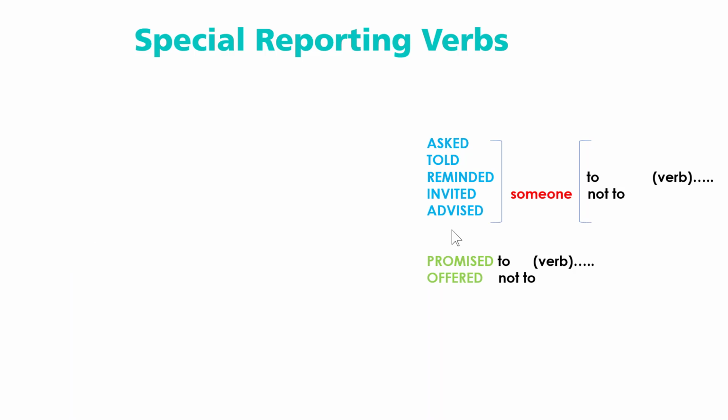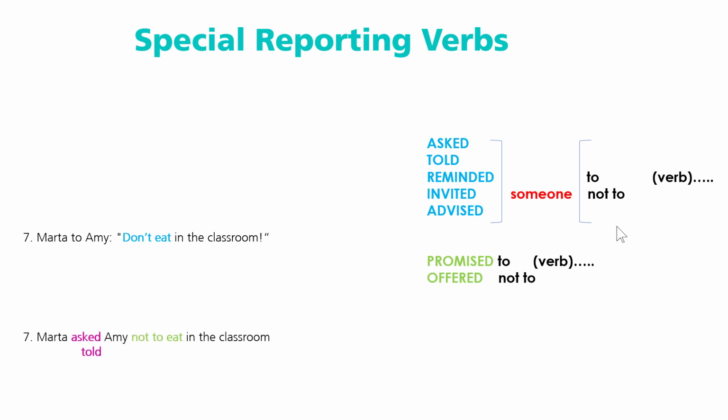It says Marta to Amy, don't eat in the classroom. Okay, well, if you pay attention, it's like an order. So it sounds better asked and told. So you can say Marta asked Amy, but in this case, if you look, it's negative. It said don't eat. So we're going to use not to. So Marta asked Amy not to eat in the classroom. Also, you can use told. In this case, Marta told Amy not to eat in the classroom because in this case it's negative.